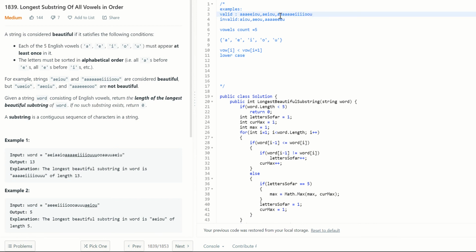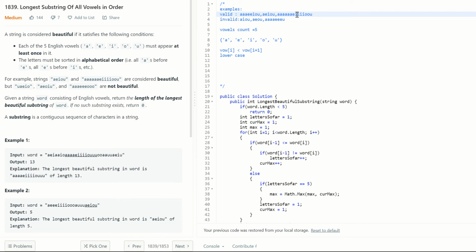In this particular case, all A's are before E. So far that is good. And for E, there is just one E. That's good, as long as E appears after A. And before I, A and E should be there.